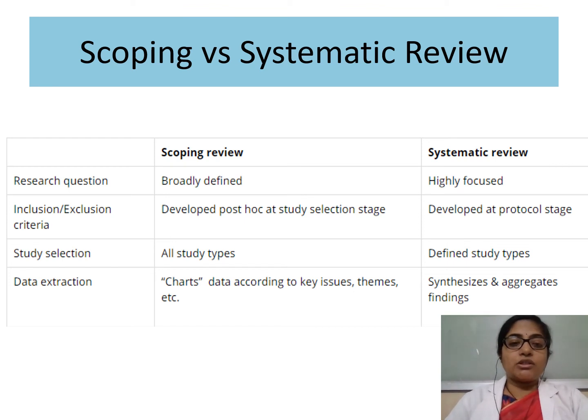The data extraction in a scoping review charts data according to key issues and themes, etc. And in a systematic review, we have synthesizing and aggregation of findings in a very systematic way, as opposed to the scoping review.